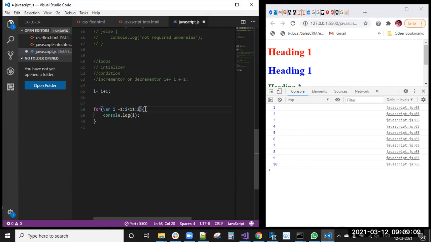If I write minus minus and start with 11, you can see now from 11 to 1 decrement. i minus minus means it will decrement, plus plus means it will increment.